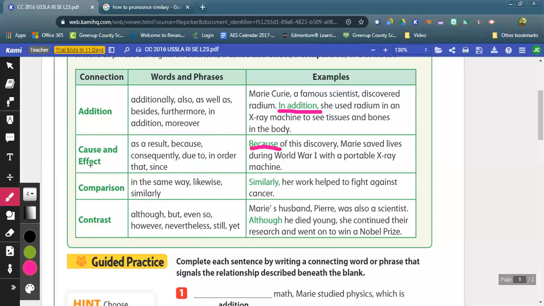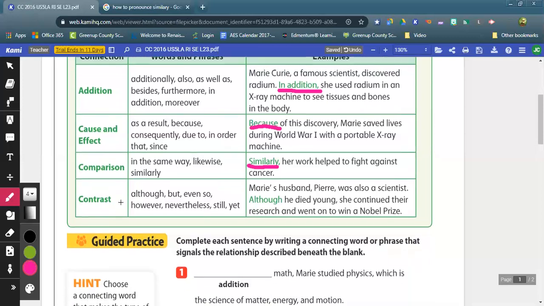All right, so now we're looking at the connection with comparison. The words and phrases are in the same way, likewise, and similarly. I have a hard time saying that word, guys, so just bear with me. Similarly, her work helped to fight against cancer. All right, so that's an example of how to use a comparison connection word.